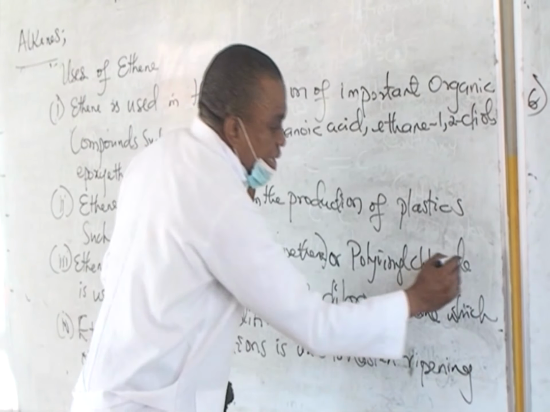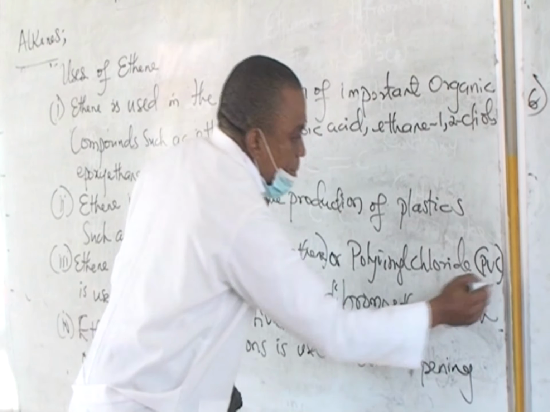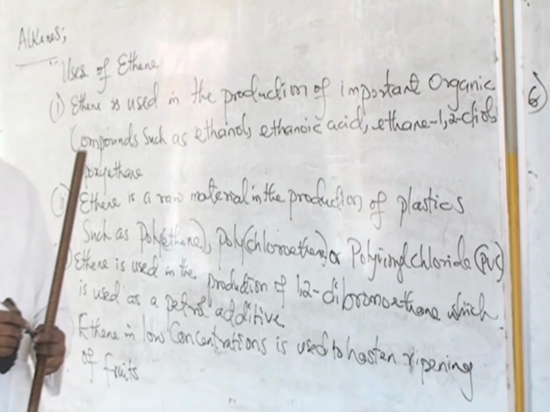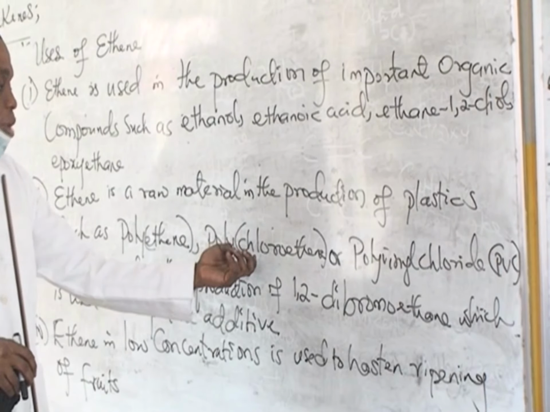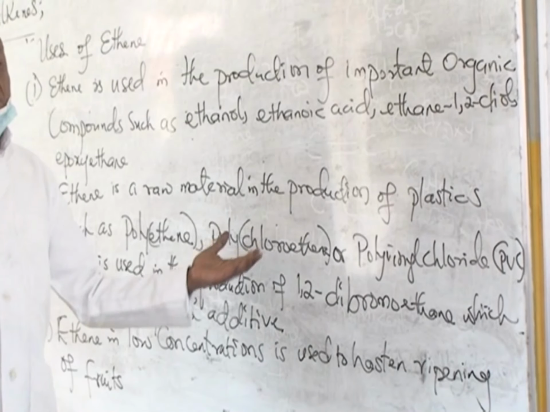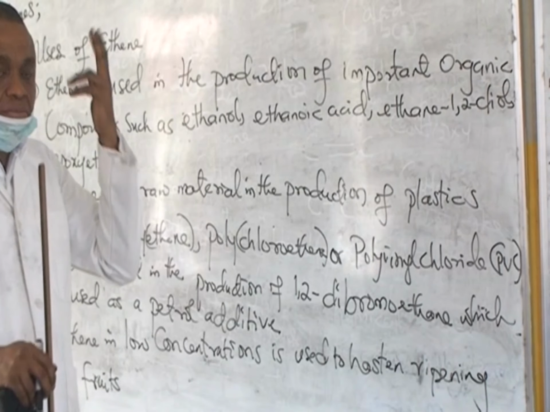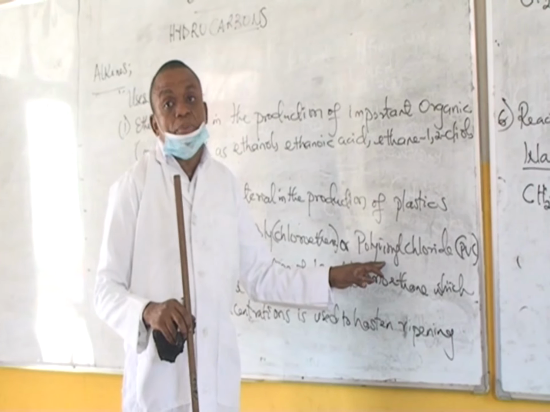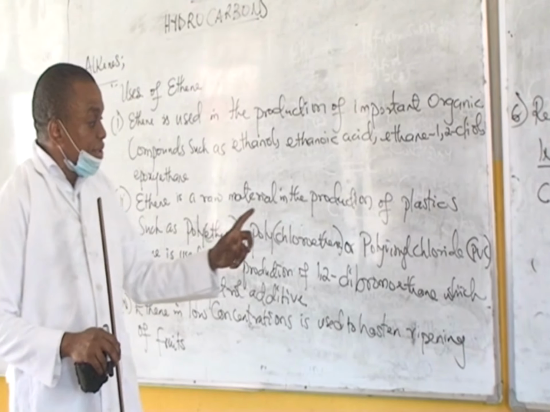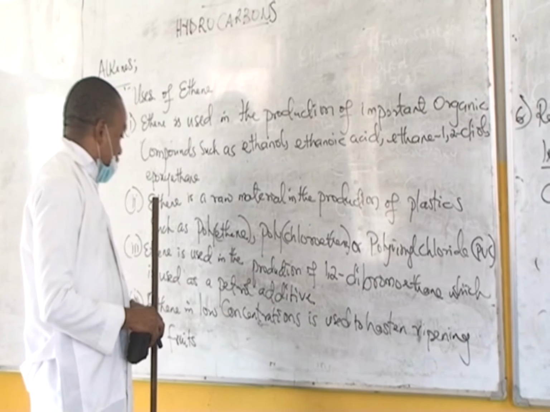And the abbreviation for this is PVC. And so ethene is a raw material for the production of PVC, polyvinyl chloride, or we call it polychloroethylene. Now PVC is well known, used in the production of PVC ceilings, production of PVC pipes used in plumbing. So ethene is a raw material widely used in the plastic industry.